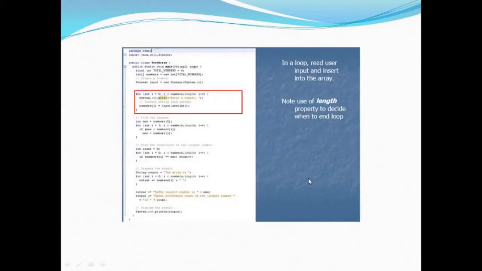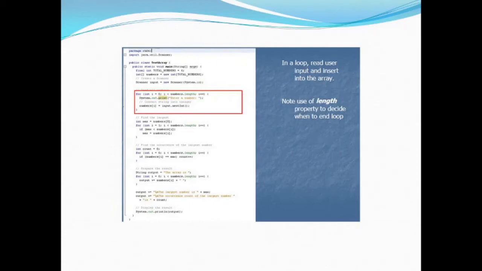Now again, we are using a for loop to read user input in a loop and insert it into the array. That is, we are going to read the user-supplied values and fill them inside the array. We have also used the length property to decide when to end the loop. First of all, you have created an empty array, to be more precise; you don't have any values, but you want to fill them by taking input from the user.